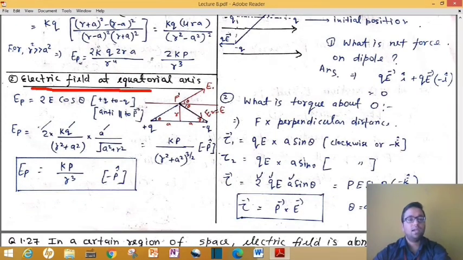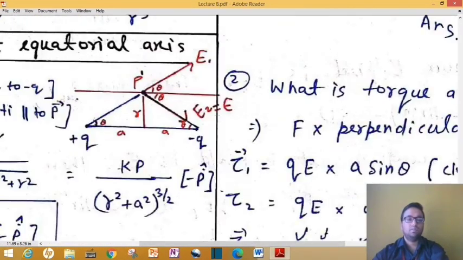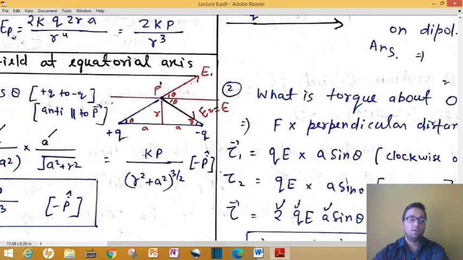Second portion is electric field at the equatorial axis. Suppose we have 2 point charges plus q and minus q, and at the equatorial position we have a point P. At this point P you have to tell what the net electric field is. Due to this plus q charge, electric field will be along this arrow, and due to minus q, electric field at this point will be along this arrow. Both electric fields are equal because both charges are equal, and due to symmetry the vertical component will be cancelled out. I didn't mention it over here, but you can understand it.